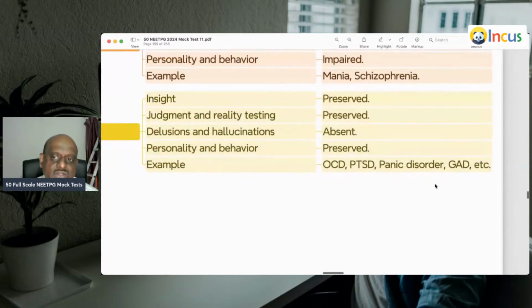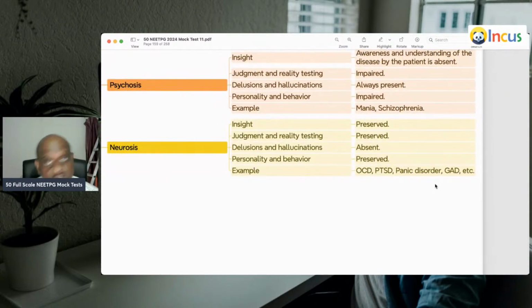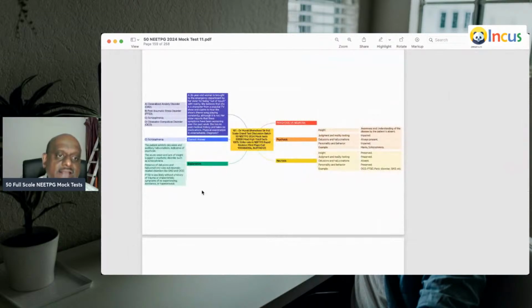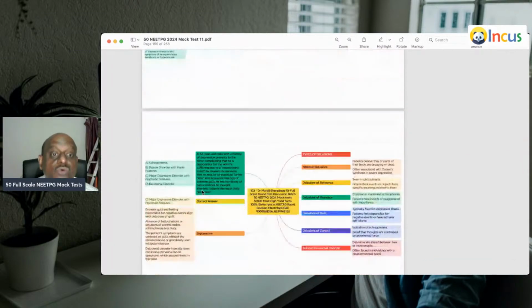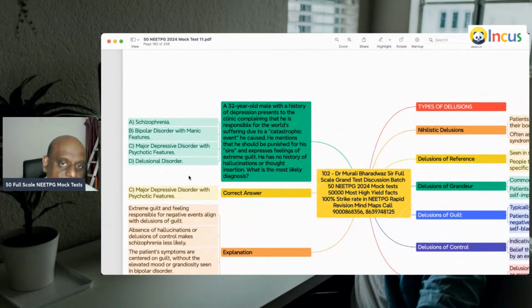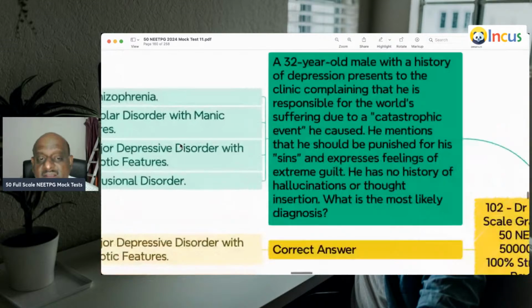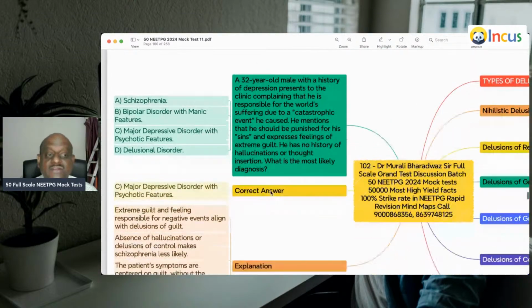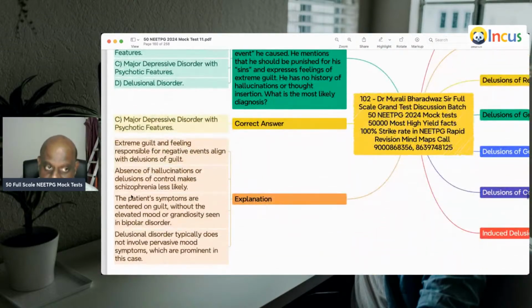OCD, post-traumatic stress disorder, panic disorder, generalized anxiety disorder, they're all examples of neurosis, which is what you need to remember. Now, a 32-year-old with a history of depression, after a catastrophic event, complains that he is responsible for the world's suffering. He should be punished for his sins. He expresses feelings of extreme guilt. That is a characteristic feature of major depressive disorder with psychotic features.